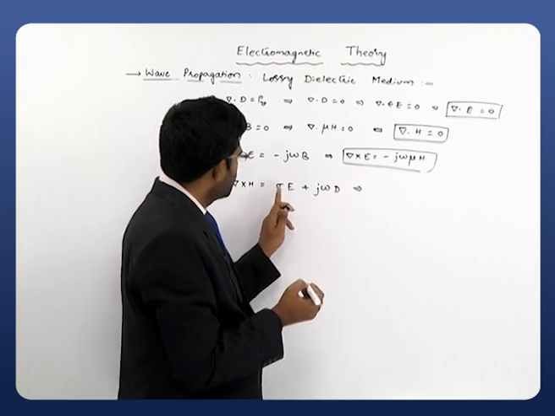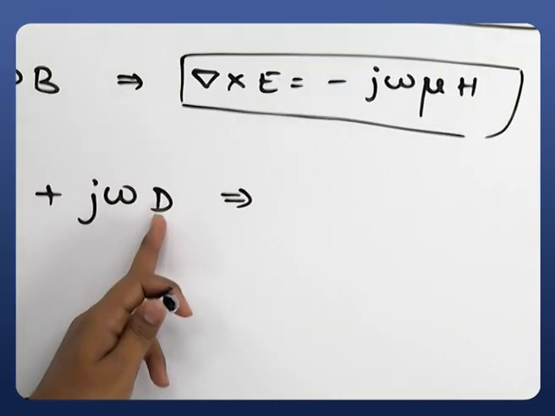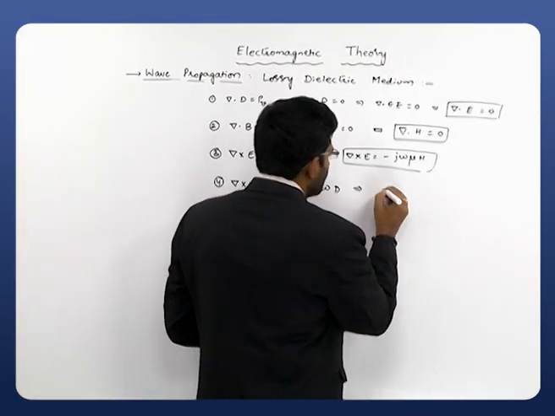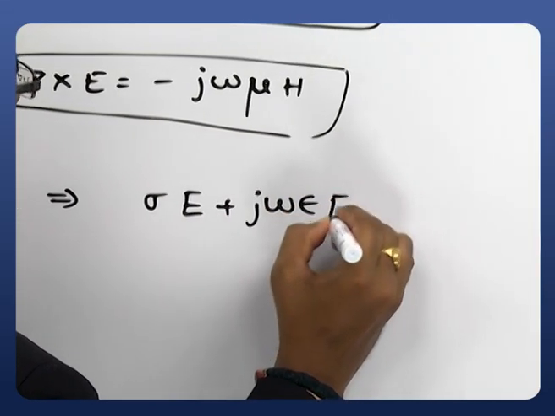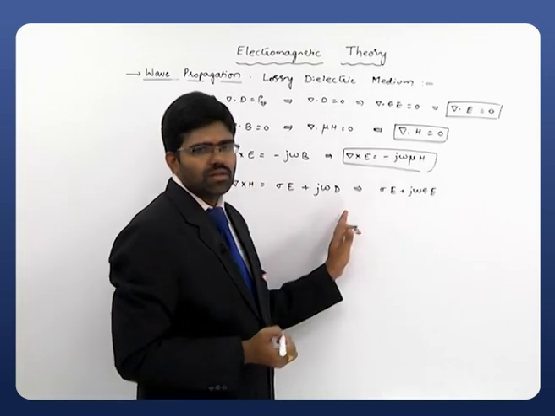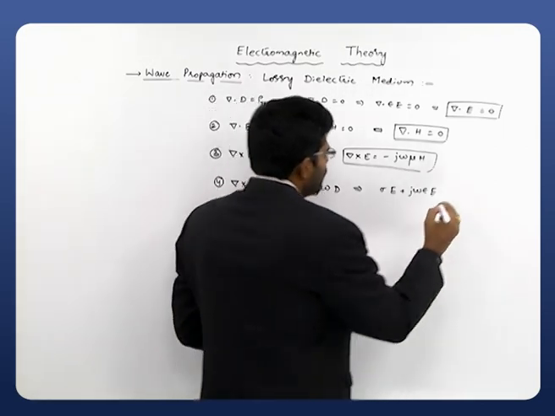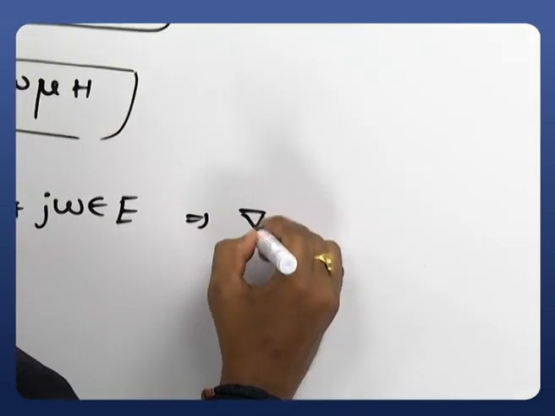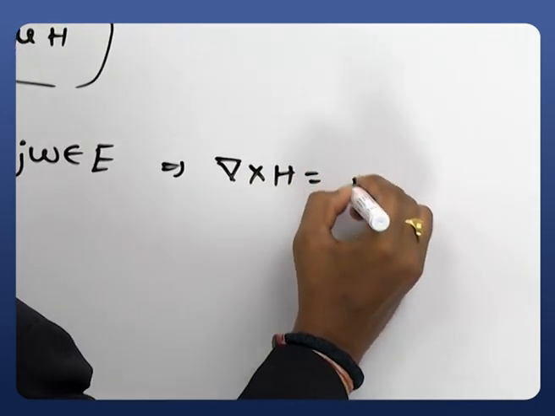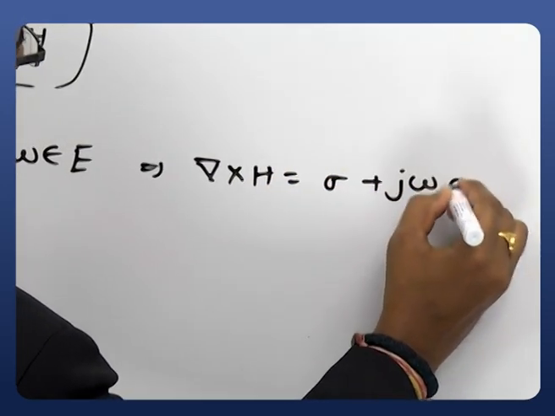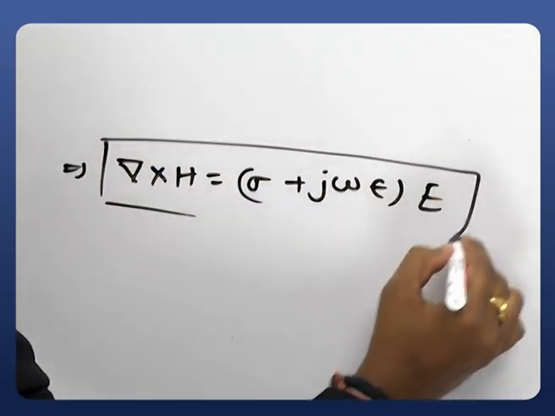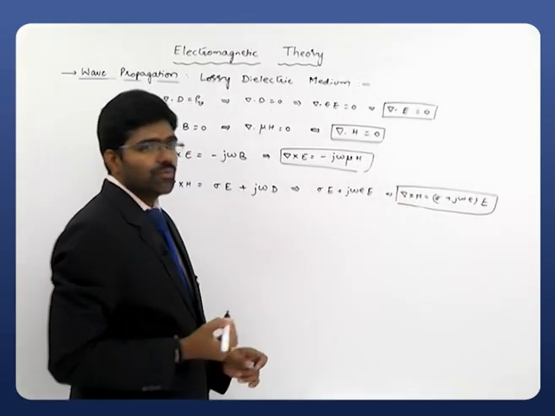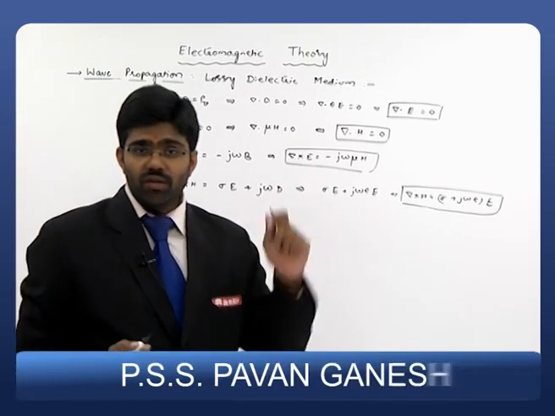Right. Next, sigma E plus j omega D can be written as sigma E plus j omega epsilon E. So if you take that E common, this implies del cross H equals sigma plus j omega epsilon multiplied with E. So this is our fourth equation. So these four equations are derived in our time varying fields.